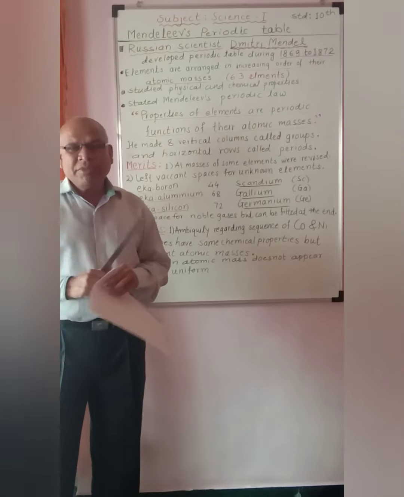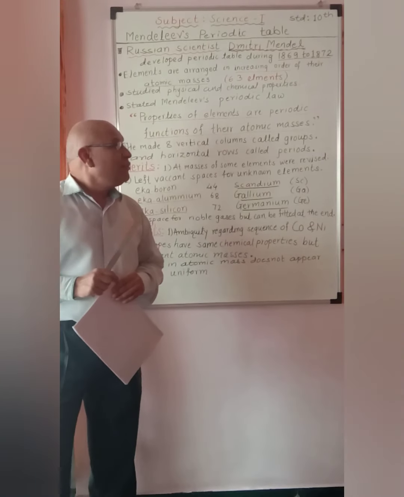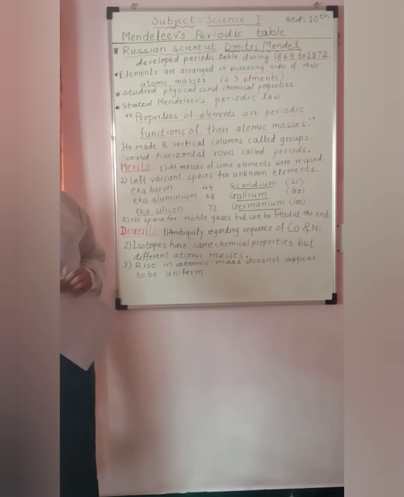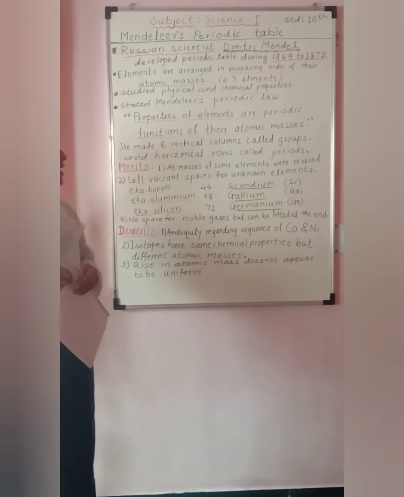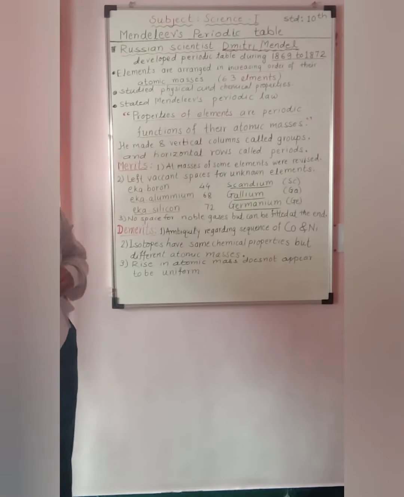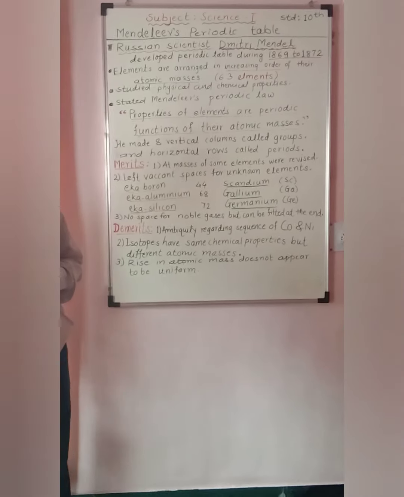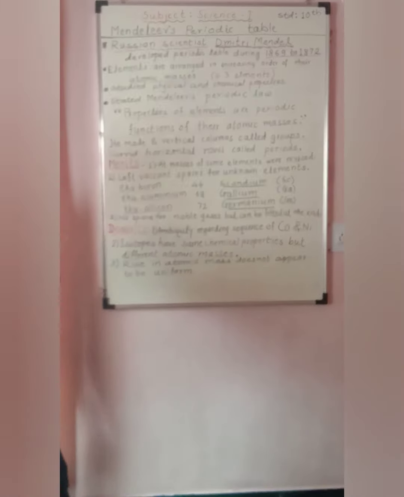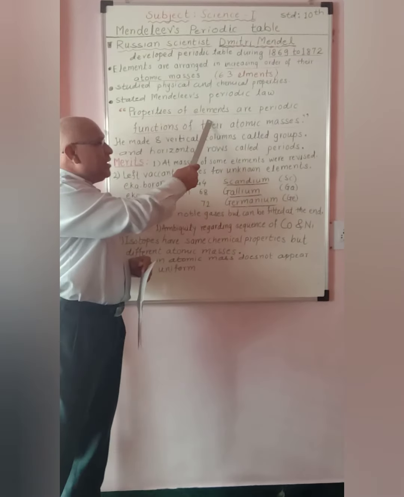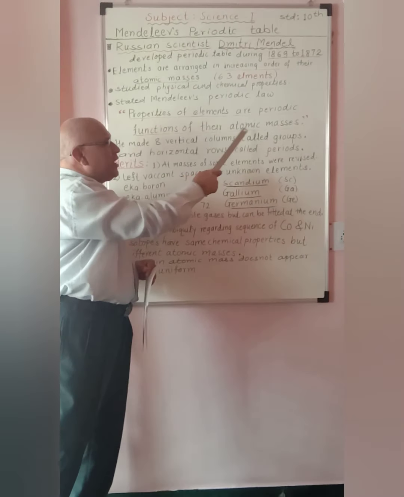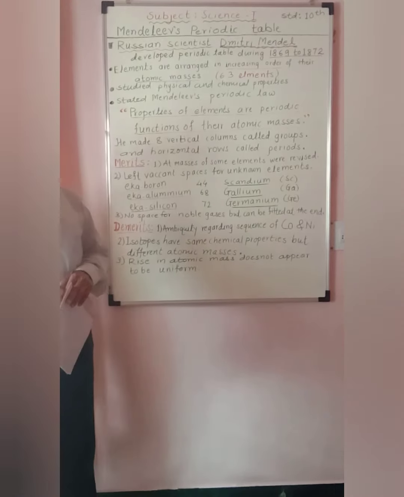he has framed one of the tables known as Mendeleev's periodic table, and he stated his periodic law by his observation. He stated that properties of elements are periodic functions of their atomic masses.